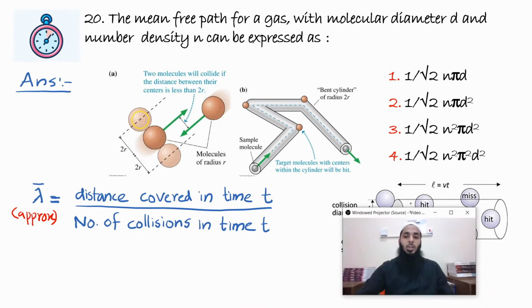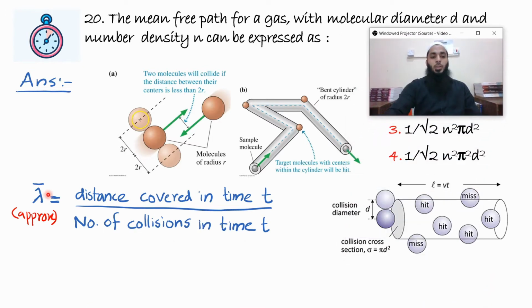Here you can see the distance covered in time t. Let's say the distance covered is L. L is equal to Vt. That's the distance covered. But during this travel, how many molecules will it collide with? The number of collisions in time t is equal to the number of molecules present in that volume, which can be given as number density into volume.